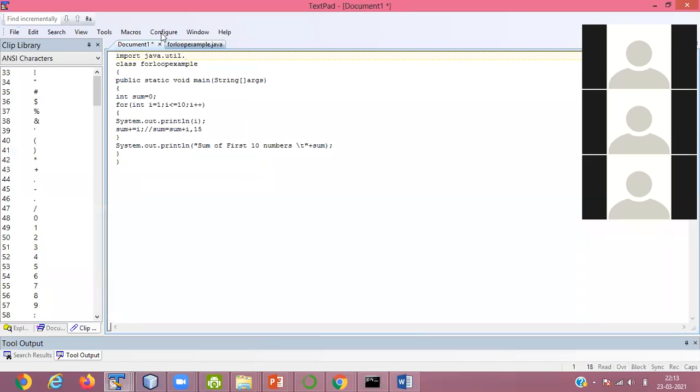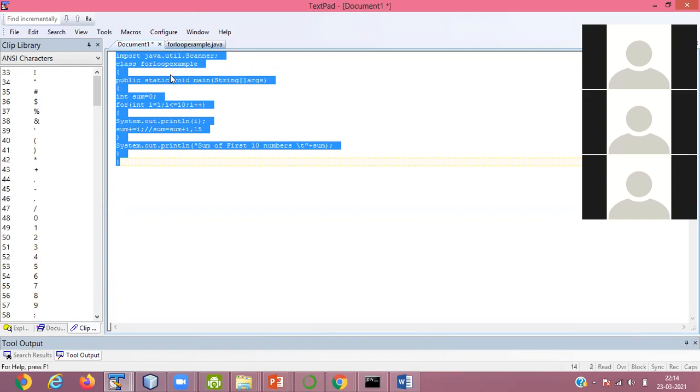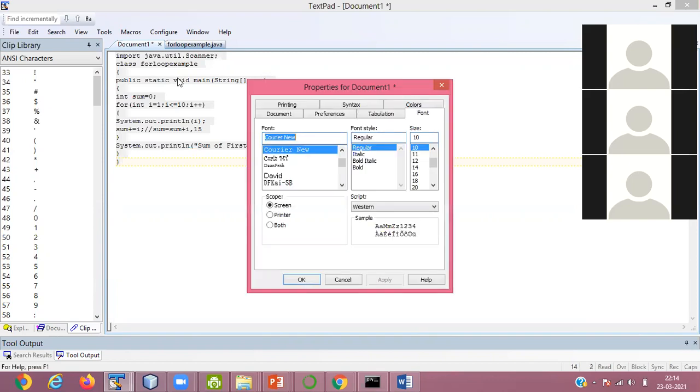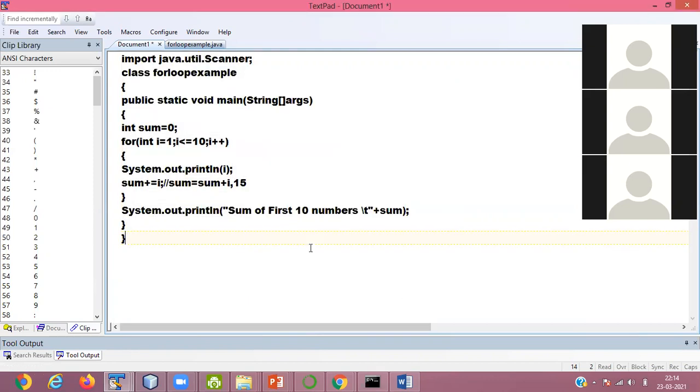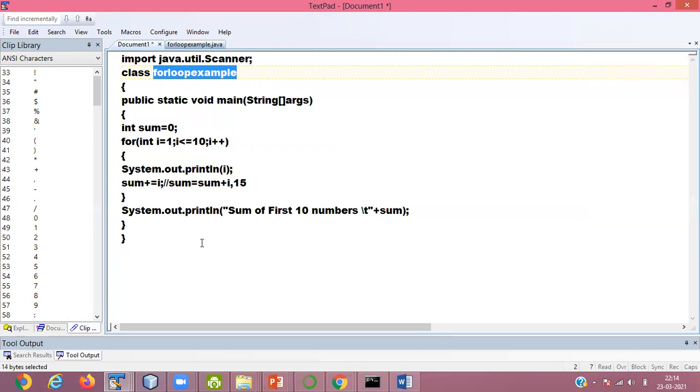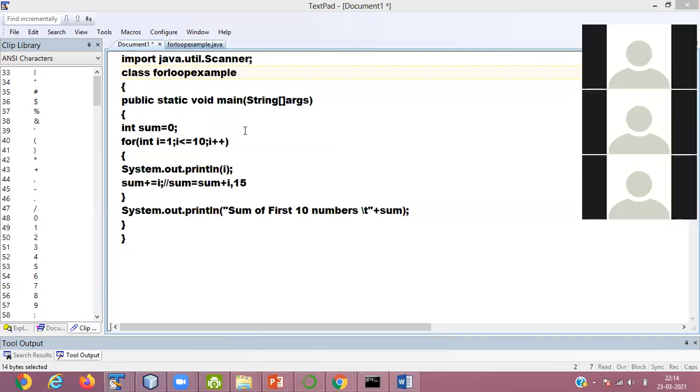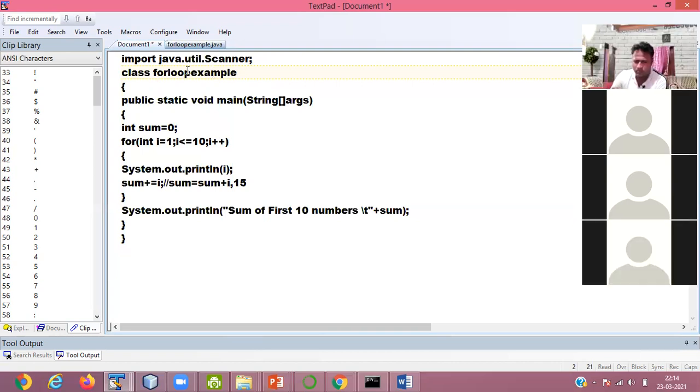Import java.util.Scanner. I give another name, AdditionRange.